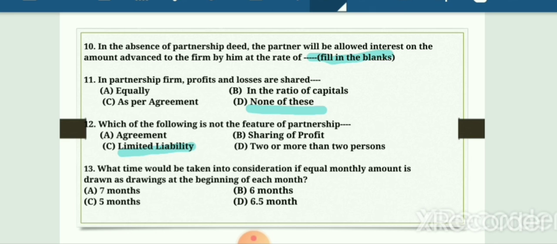Now, question number 13. What time would be taken into consideration if equal monthly amount is drawn at the beginning of every month? See, if you remember the table which I told you while telling you the topic interest on drawing, in that table I told you period after first drawing plus period after last drawing, and the average of that will be taken into consideration. Now, period after first drawing, since he is withdrawing at the beginning of every month, is 12 months, and period after last drawing is 1 month. Therefore, their average is 6.5 months.